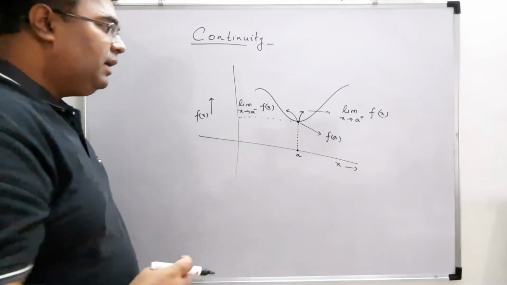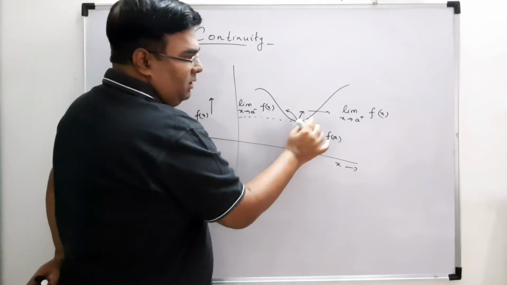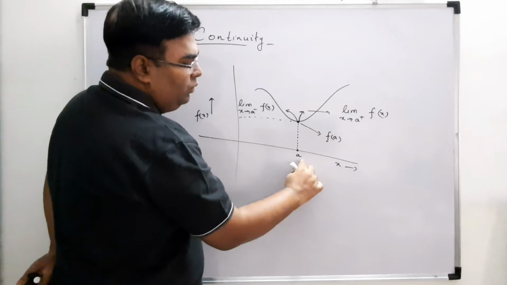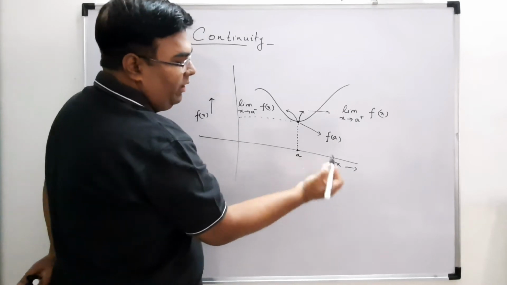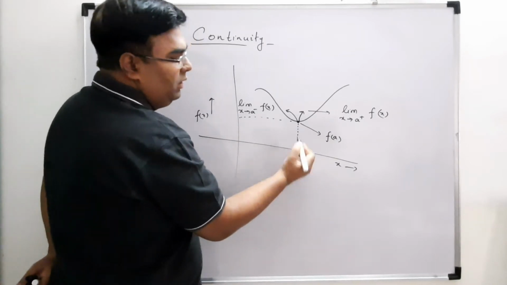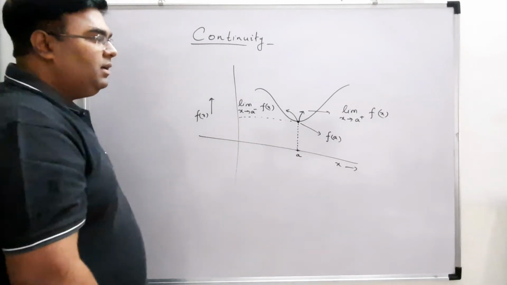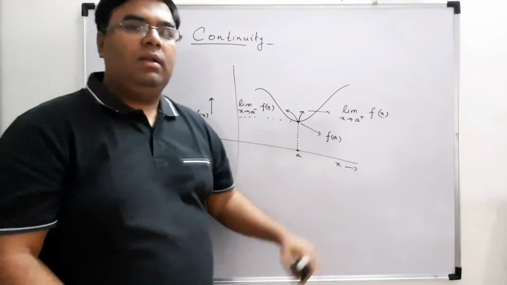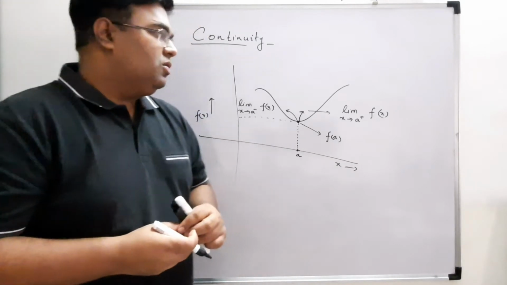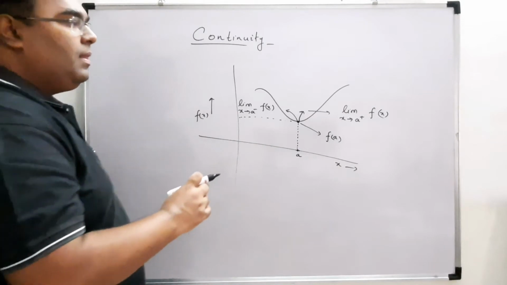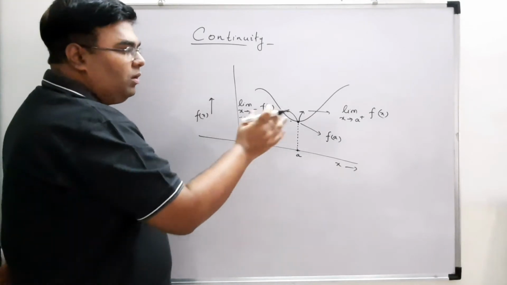What is the meaning of that? That limit means the value of the function immediately right to this point or immediately left to this point. They are very close to a. We have learned how to find the limit in our previous standard. So this is just finding out whether limits exist or not.